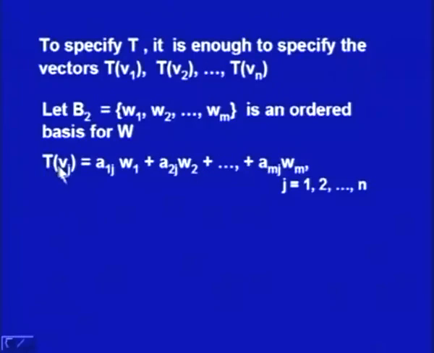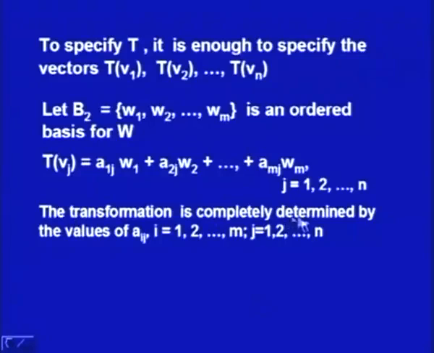Then any vector vj is a vector in the basis B1. So T of vj is equal to a1j w1 plus a2j w2 plus amj wm. What I am doing here is trying to express Tvj in terms of the base vectors w1, w2, wm. These are the scalars. So Tvj is equal to this for all j equal to 1 to n.